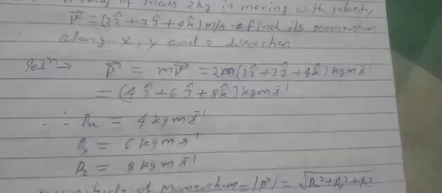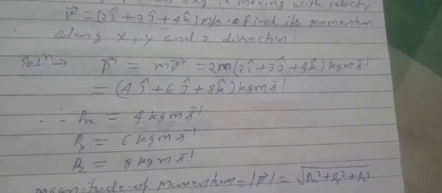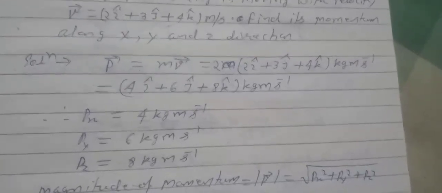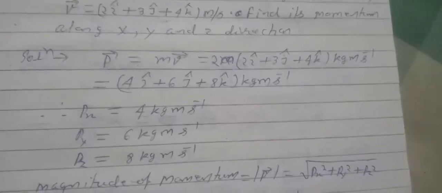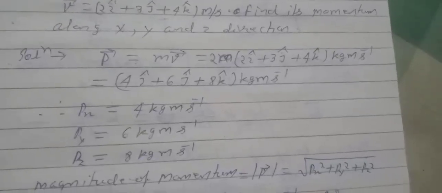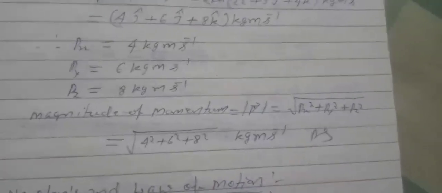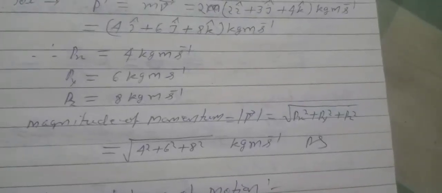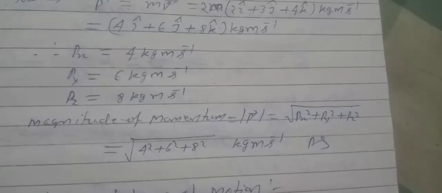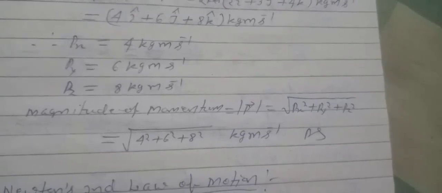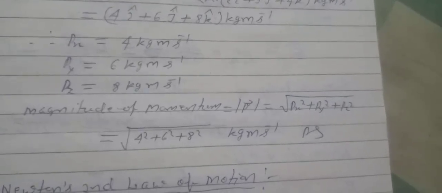Now from the above formula we get px is equal to 4 kg meter per second, that is the momentum along the x direction. Similarly, momentum along the y direction py equals 6 kg meter per second and pz, the momentum along the z direction, is 8 kg meter per second. Now the magnitude of momentum, mod of p vector, is given by the square root of px squared plus py squared plus pz squared, which is the square root of 4 squared plus 6 squared plus 8 squared kg meter per second. Answer.